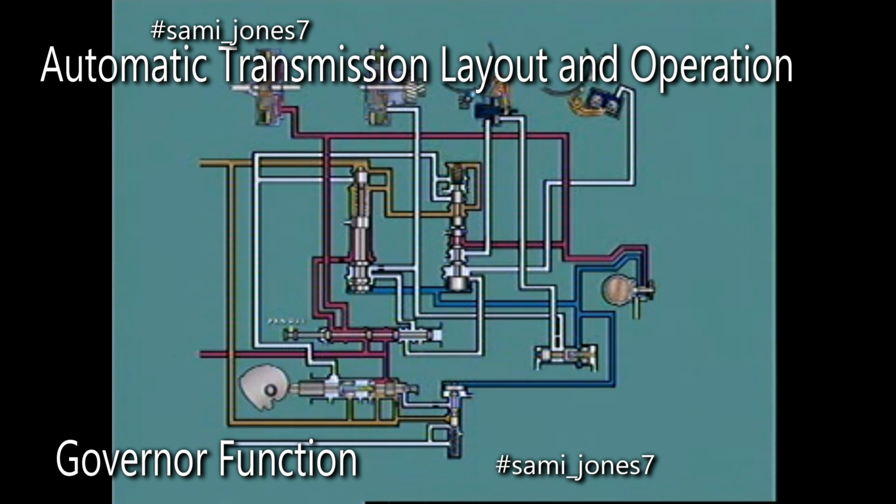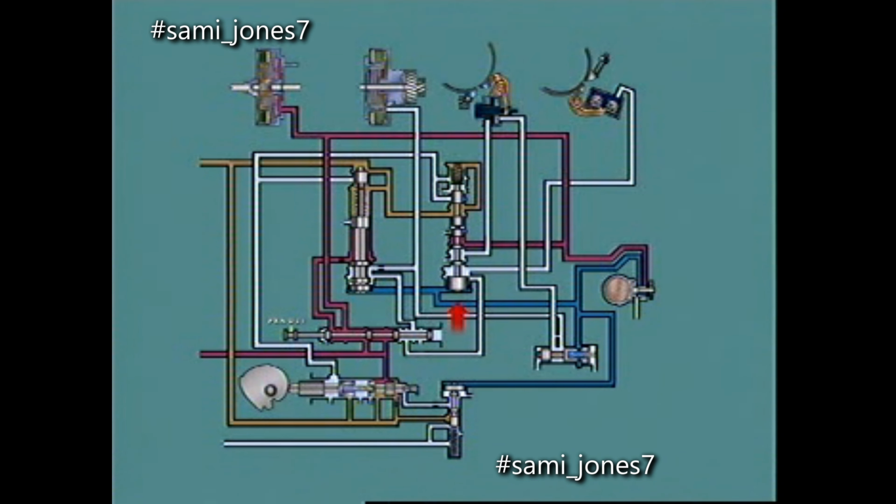Governor pressure acts on the end of the 1-2 shift valve. As road speed increases, it becomes high enough to overcome the opposing spring and throttle pressure. The shift valve assembly moves upward and lets line pressure pass into the circuit to the apply side of the front band servo. The transmission is now in second gear.